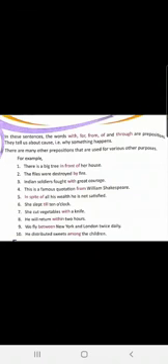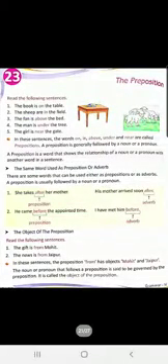And then we have studied about three types of preposition. Preposition of place answers the question where. Preposition of time answers the question when. Preposition of cause or reason or purpose answers the question why. Okay, children? So this is your book. We will read from your book as well.